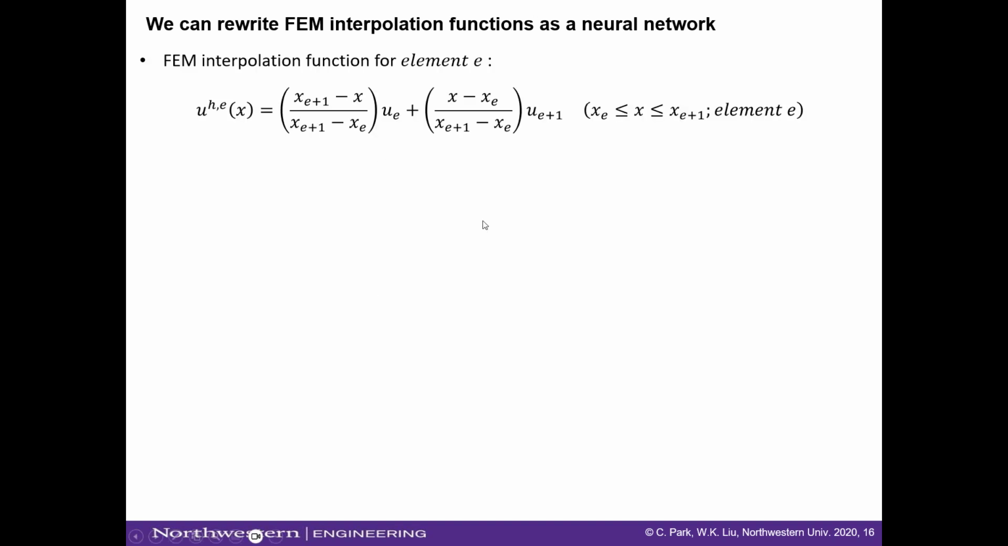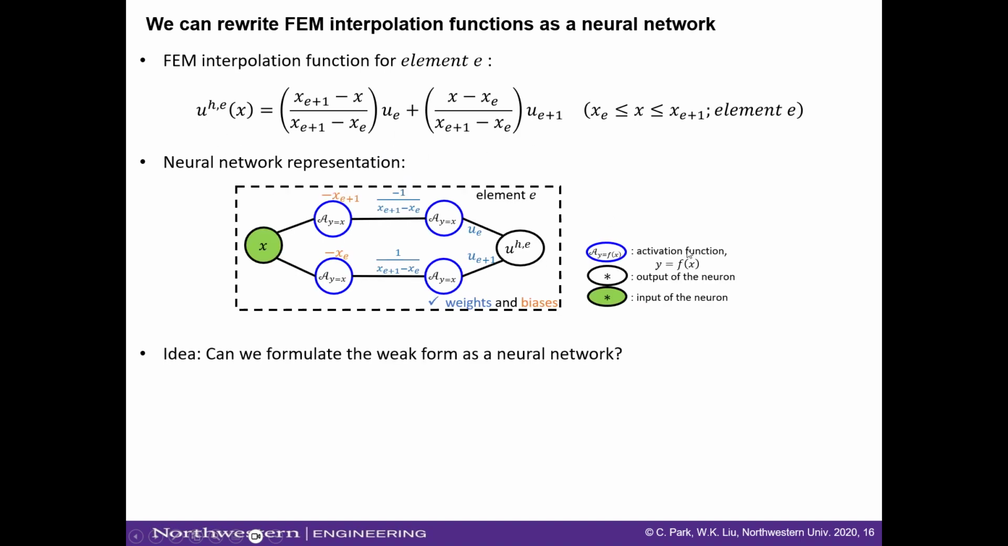So going back to the element-wise interpolation function, it was piecewise linear, right? We can formulate a neural network that is exactly the same as this finite element interpolation, like this. It consists of two hidden layers. They are partially connected, and their weights and biases are functions of nodal coordinates and nodal variables, the displacement field. Remember, they are not independent, especially the weights and biases of the first two hidden layers. They are functions of nodal coordinates.